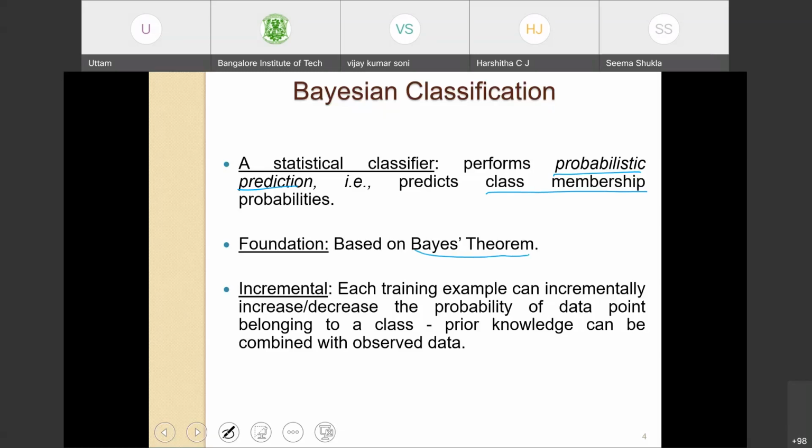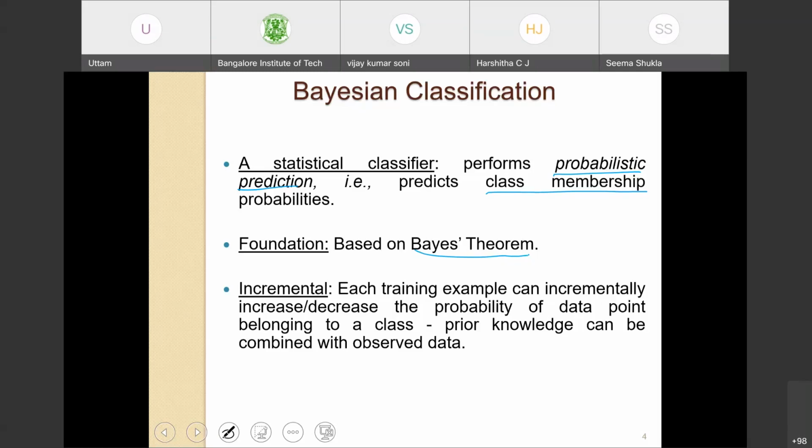All of you may have gone through Bayes theorem in different subjects, in machine learning, mathematics or statistics. So Bayes theorem is the foundation for Bayesian classifier.